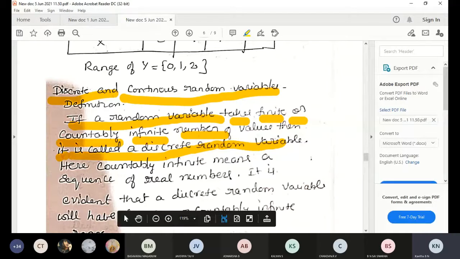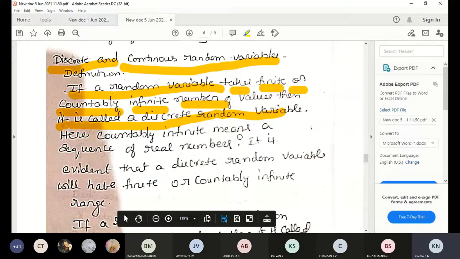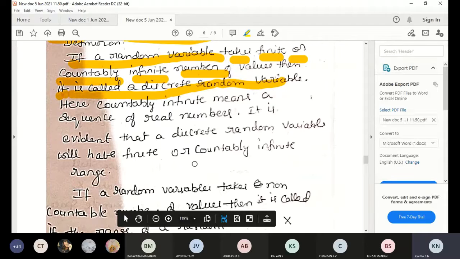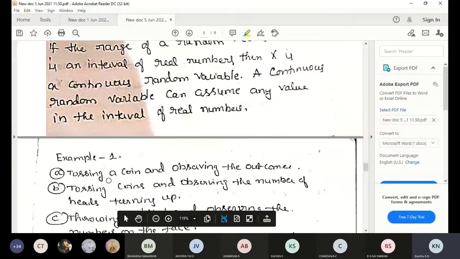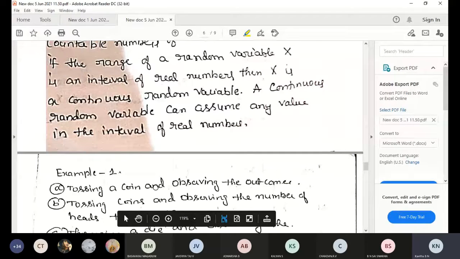Countably infinite means a sequence of real numbers. It is evident that discrete random variables will have a finite or countably infinite range. Observe here, tossing a coin and observing the outcomes is a discrete random variable.